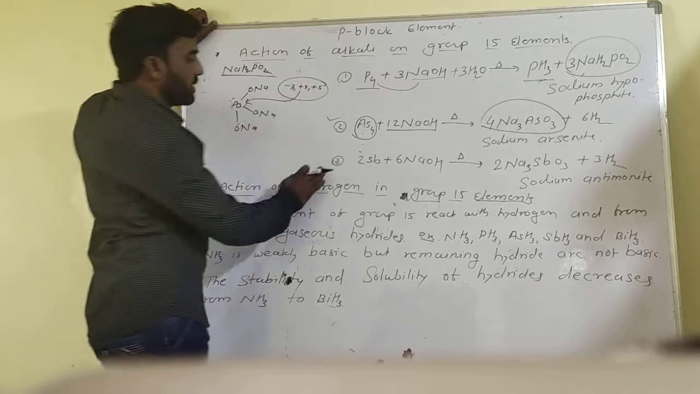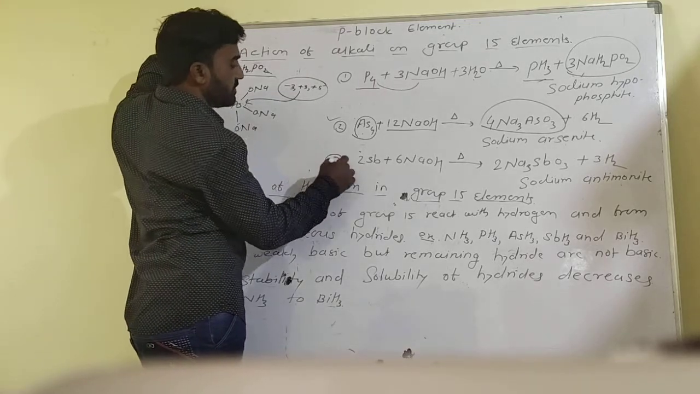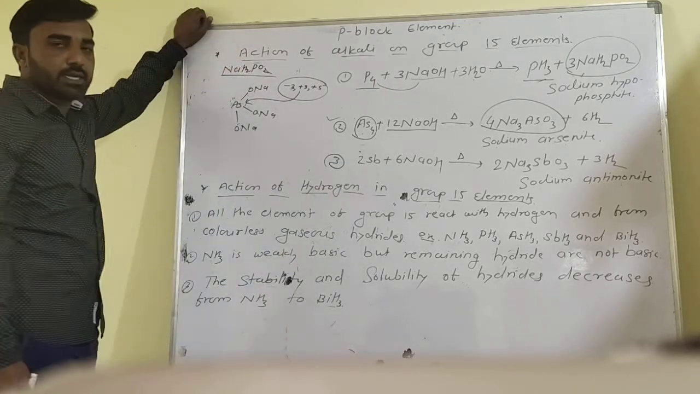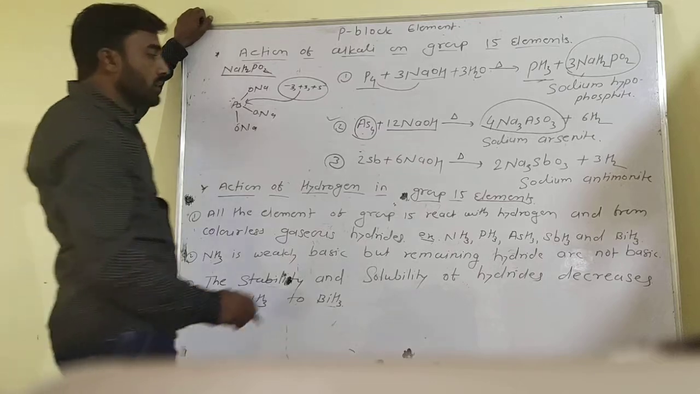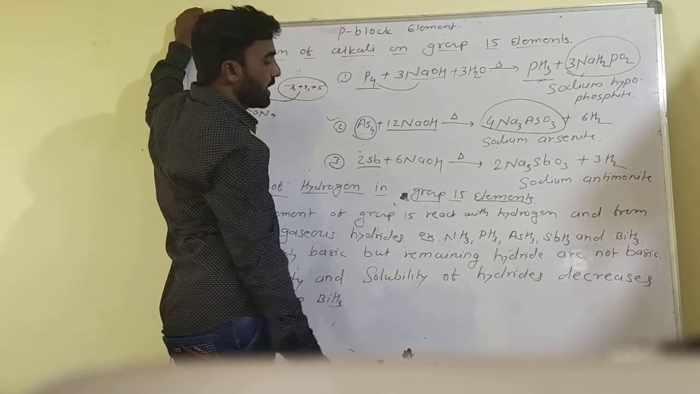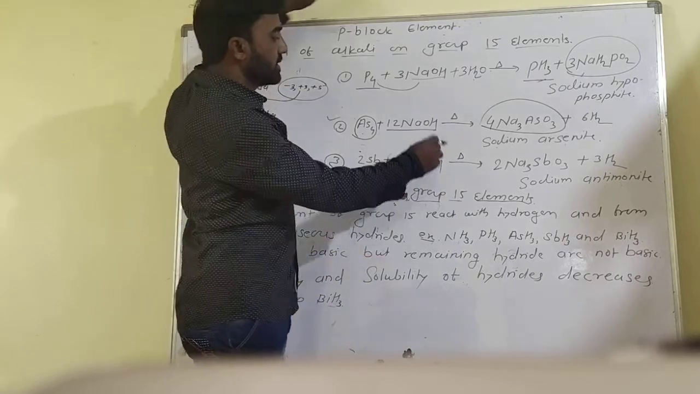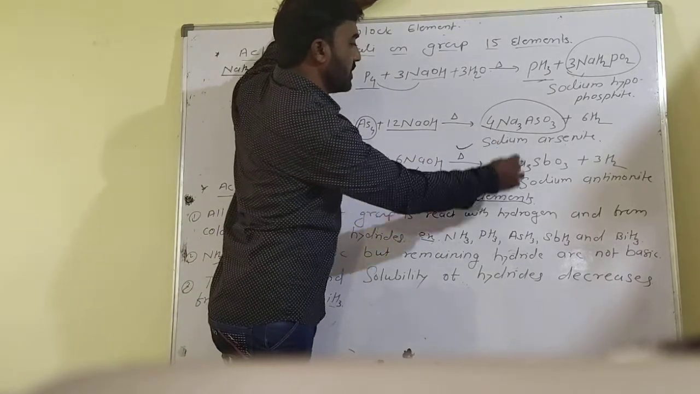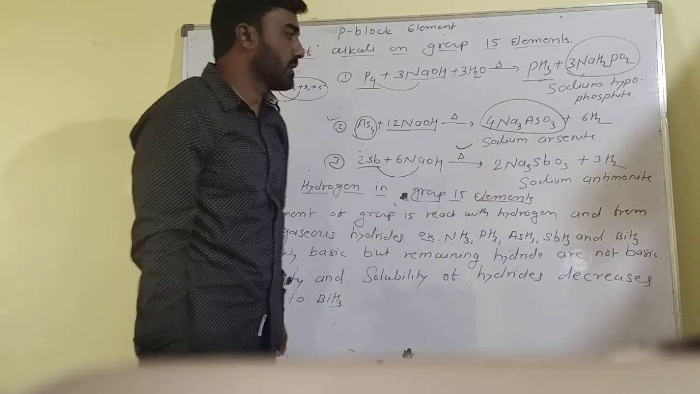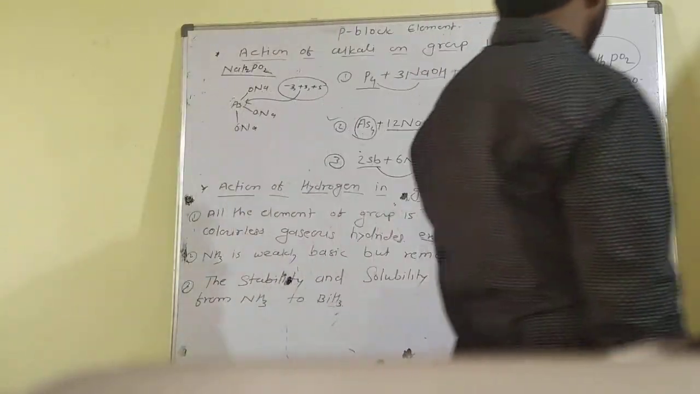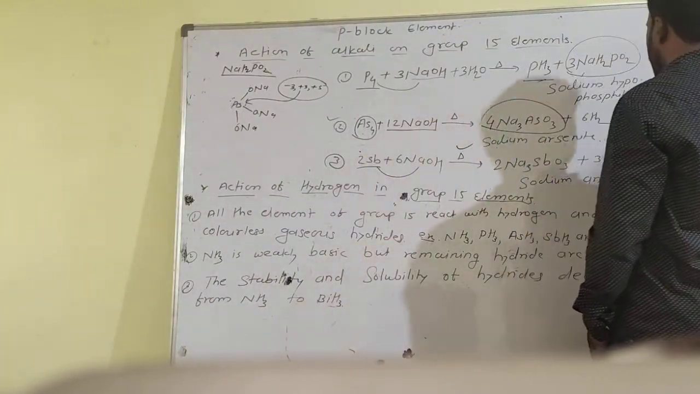Now another, the third point: antimony, whose symbol is Sb. Sb is nothing but antimony. Antimony reacts with sodium hydroxide in the presence of heating to give sodium antimonide, and removal of H2 gas.